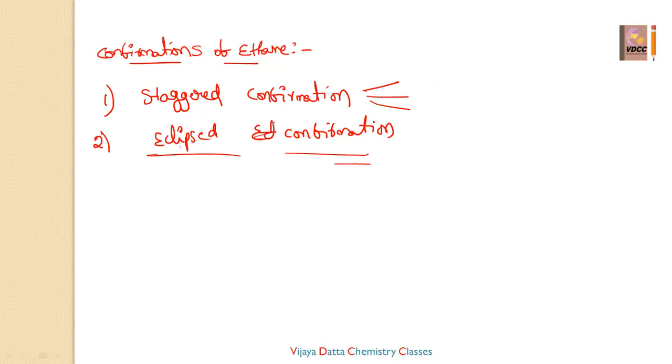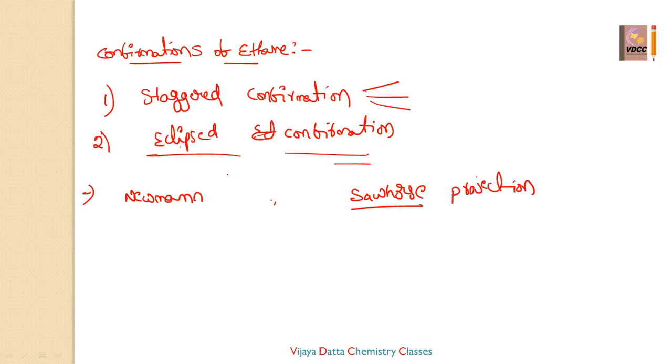What the distance between the two hydrogens is, and how close the hydrogens are, we will understand by writing the structures. Generally, the structures are given in two types: Newman projection and Sawhorse projection. Two projections can be used to write the structures.